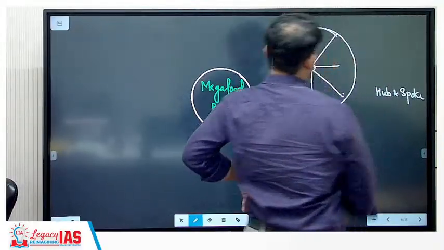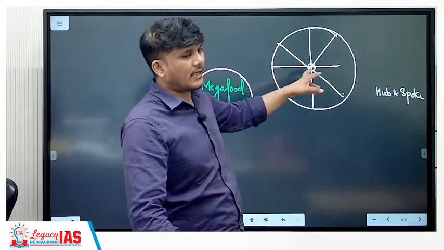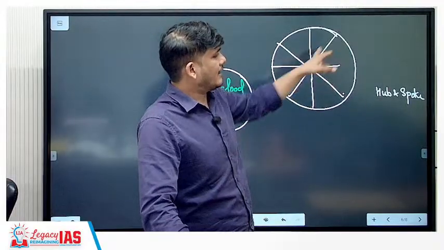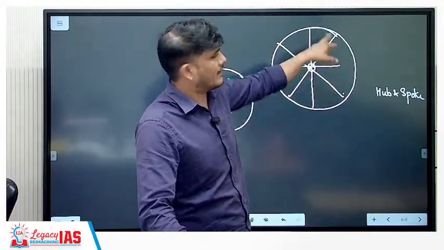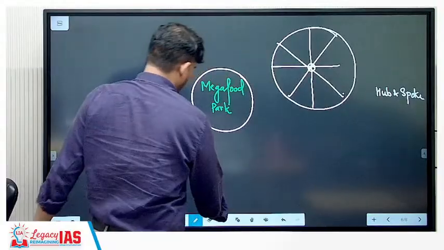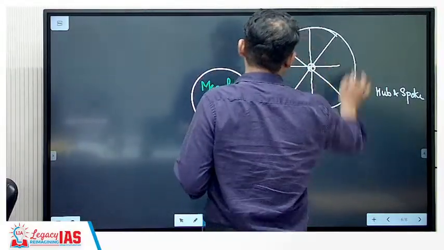This here is the hub. This here is actually the hub, and the other things that are connected. This is the hub and this is the spoke. So this is the hub and spoke model. Don't draw this. We will draw this. This will give a better idea.